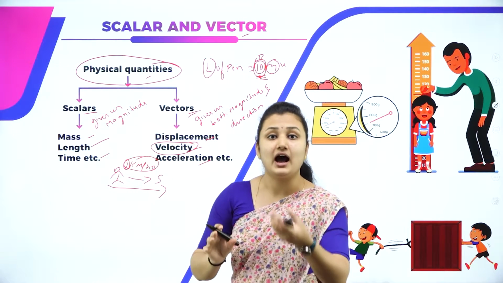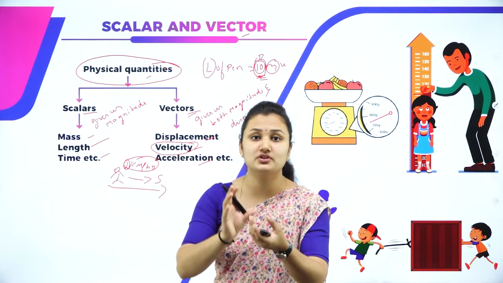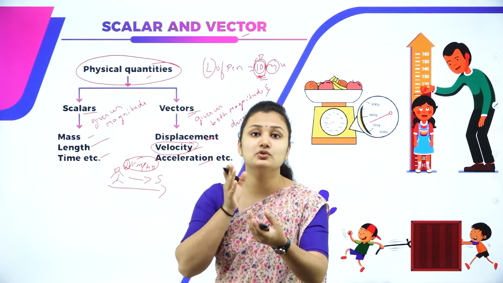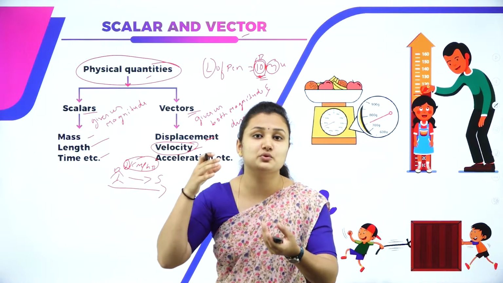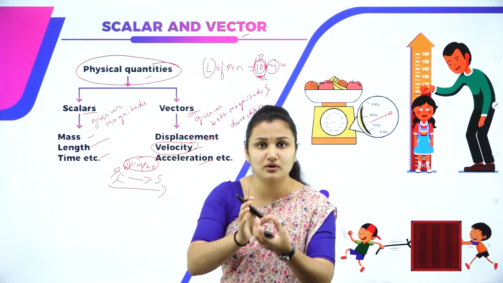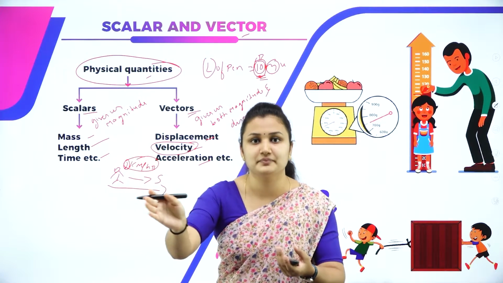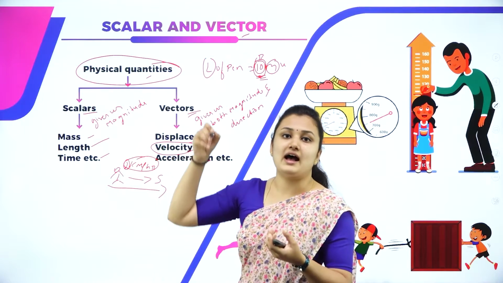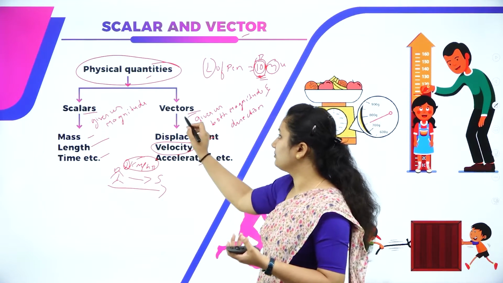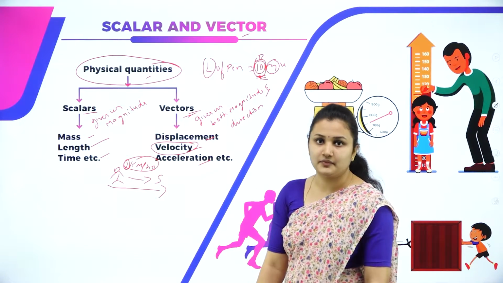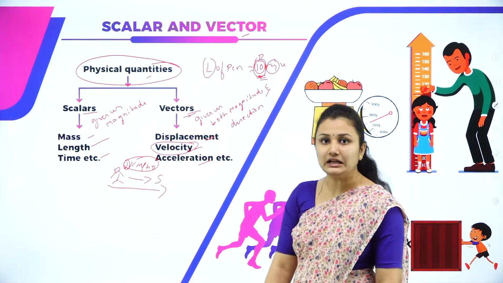When I say I have applied 6 Newton of force, when I push the ball, it moves towards the right or it moves towards the left. I applied 6 Newton of force, it moved towards the right. So, both direction as well as magnitude, that means it is a vector. I hope scalar and vector are clear.